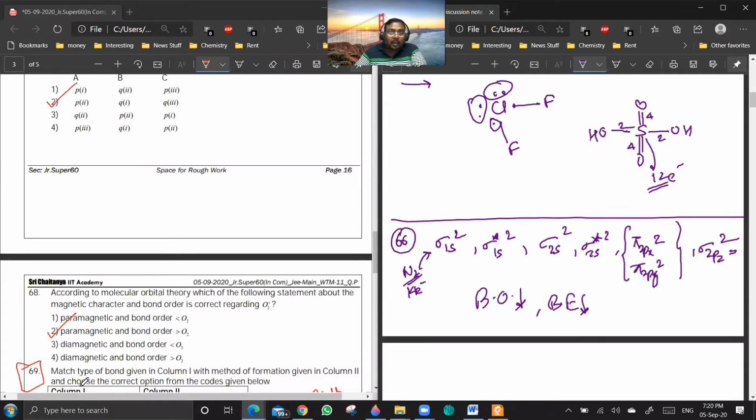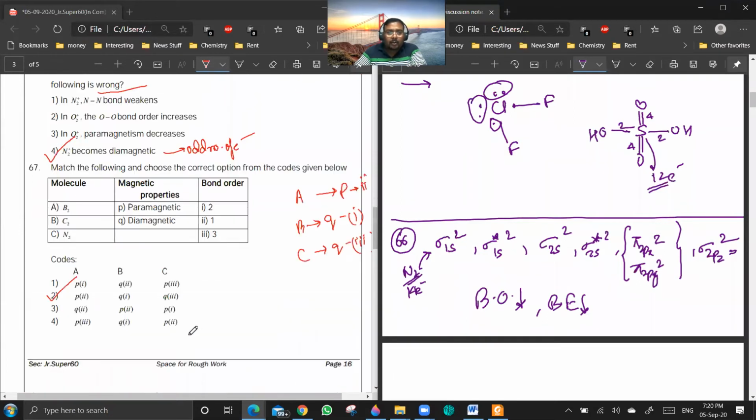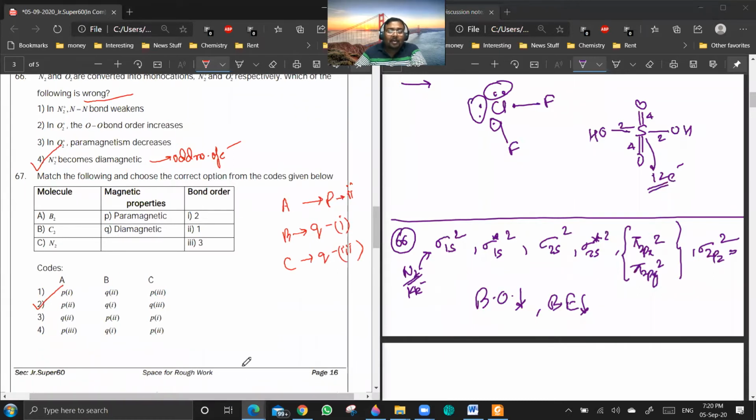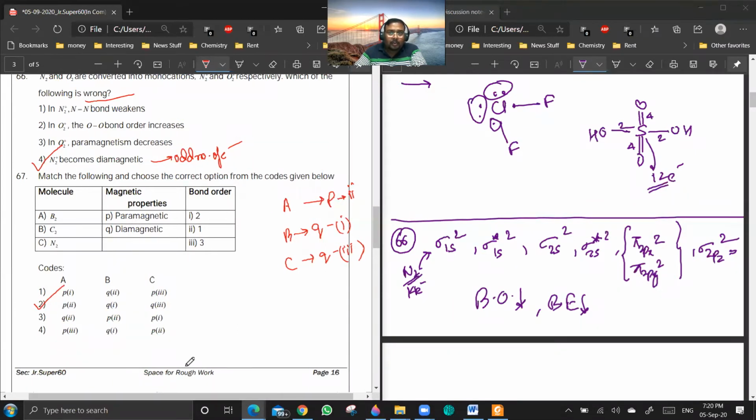If they were asking how much paramagnetic character, they wouldn't have only given paramagnetic or diamagnetic. They would have given the magnetic moment value. Are you getting my point? If they want you to consider the value, they won't give a subjective option. They will give an objective option.